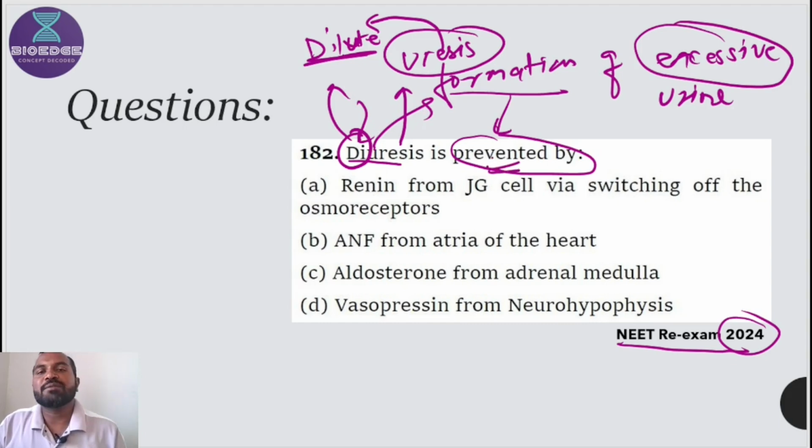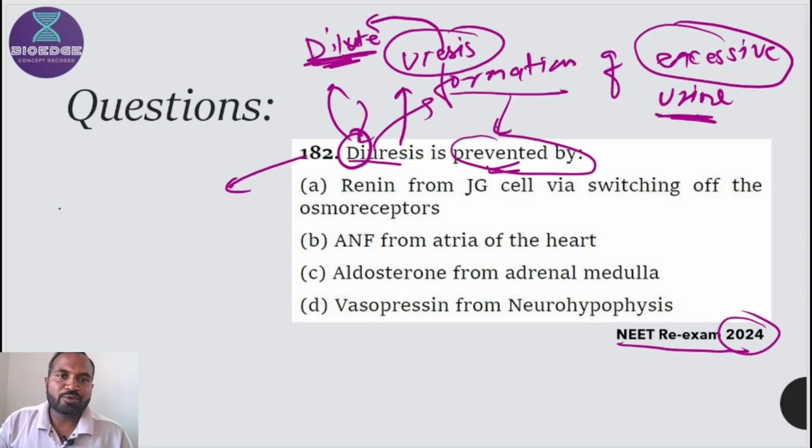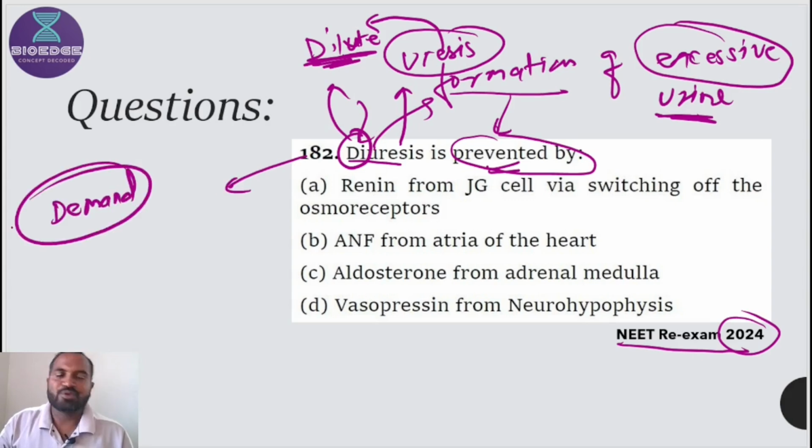So how can you prevent the formation of excessive, dilute urine? This is the demand of the question. So we have identified the demand of the question. If you are able to identify it, then you can connect the options with the demand of the question.